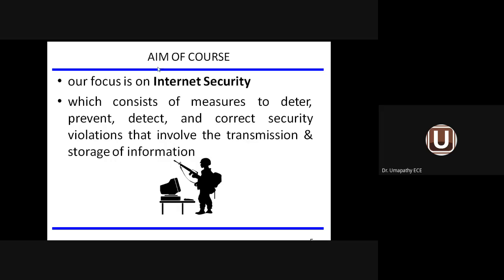So the importance is to prevent, detect, and correct the security violation. First of all, we want to prevent the security violation. What do you mean by security violation? The network is available only for the authorized user, the authenticated user. So unauthorized people should not come into the picture. If they are coming into the picture, it is called security violation. So first of all, we have to prevent the security violation. If you are not able to prevent, at least detect and correct the security violation so that our transmission and storage of information are protected. Storage of information means your computer. Transmission of information means your network.